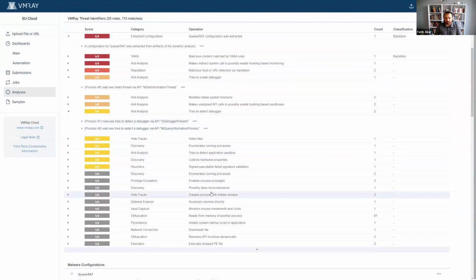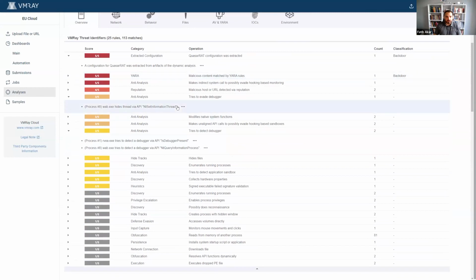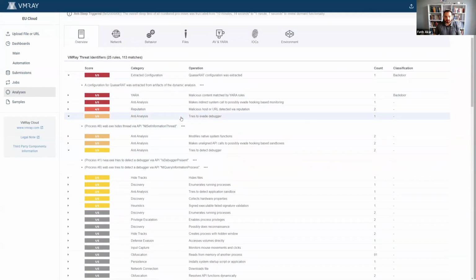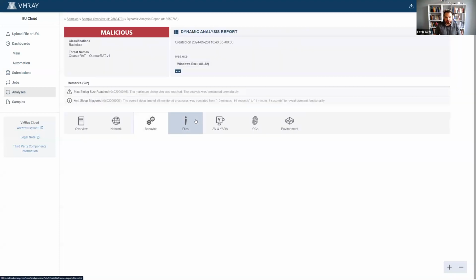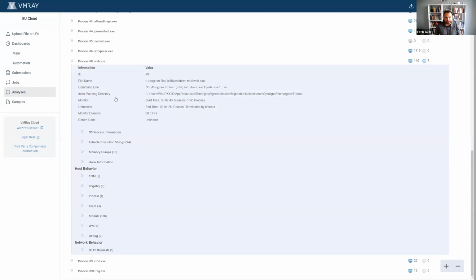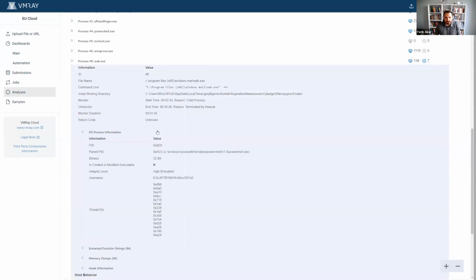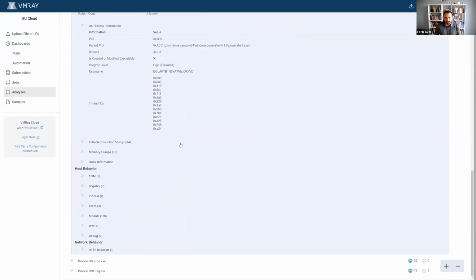It's amazing what we can do when we are setting the right environment for analysis. I will continue on to the behavior section of this sample and what it does in the anti-analysis part. And when we go to that process, we can actually see all of these calls, and it is going to take us there and show which process caused the anti-analysis detection to be triggered, and what was the information behind this.